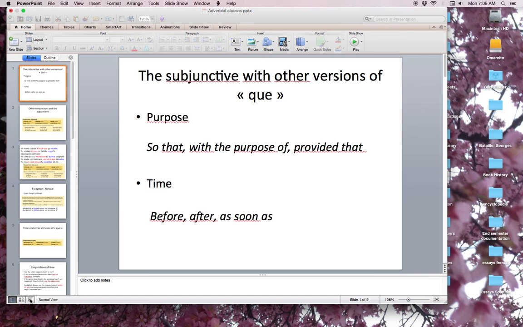You use the indicative. So that's the lesson for the subjunctive with conjunction words aside from que. We saw the conjunctions of time and we saw the conjunctions of purpose. The ones of purpose is that there's some sort of condition to be met, or you're saying, I'm doing this for this reason. And the ones for time, they have to do with the chronological timeline, as soon as, before, or after.